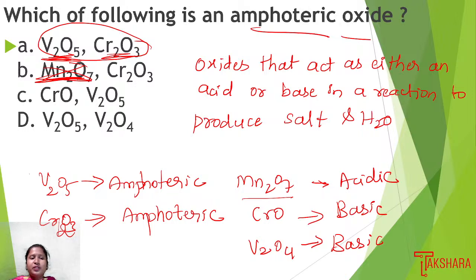In option C we have CrO, which is basic in nature, but V2O5 is amphoteric. In option D we have V2O4, which is basic in nature, and V2O5, which is amphoteric. So the pair in the options that shows amphoteric oxides is option A, where both choices are amphoteric oxides, so we choose option A as the right answer.